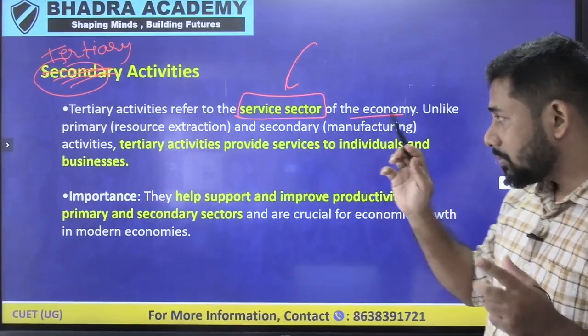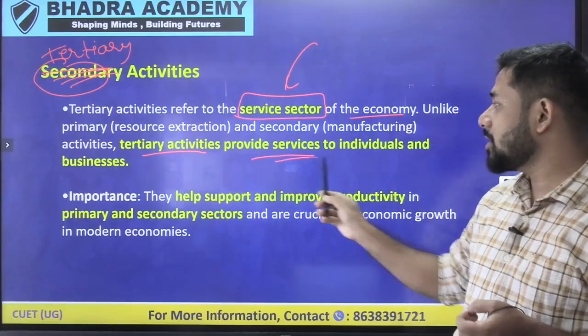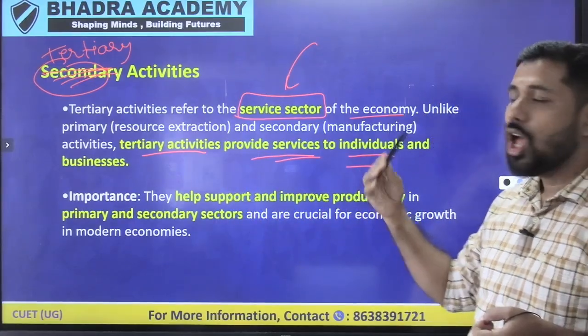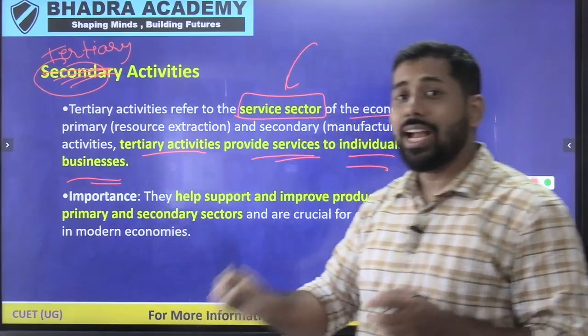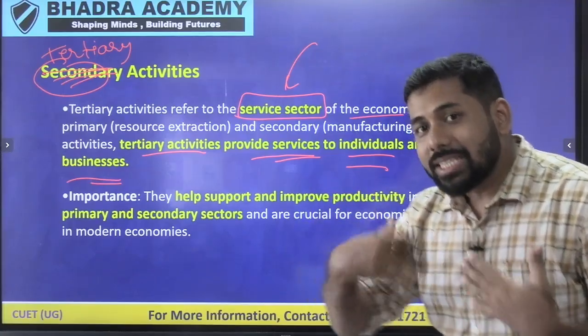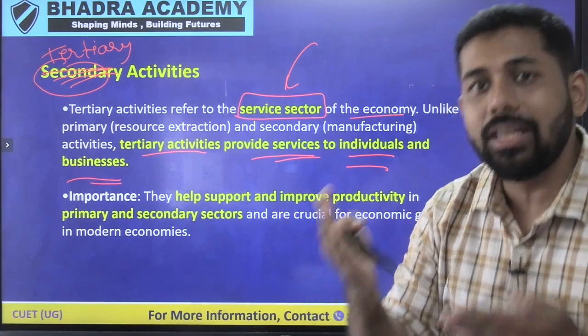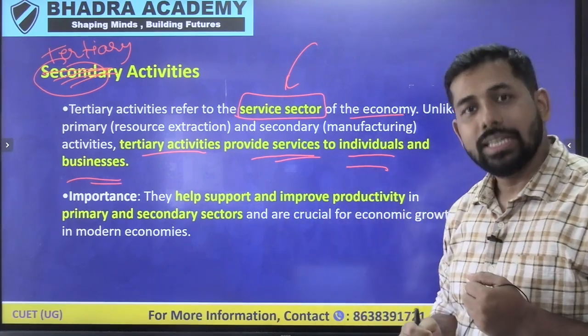Tertiary activities provide services to either individuals or businesses. And what is the importance of the service sector? They help in adding value to either the primary or secondary sector.